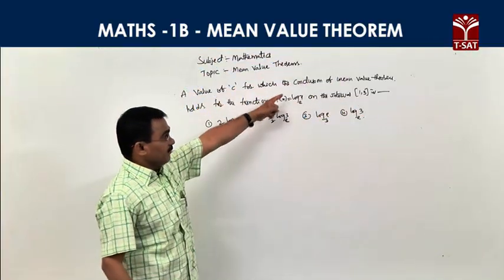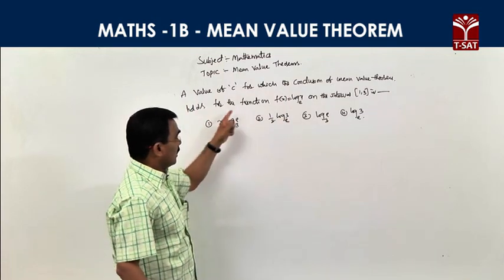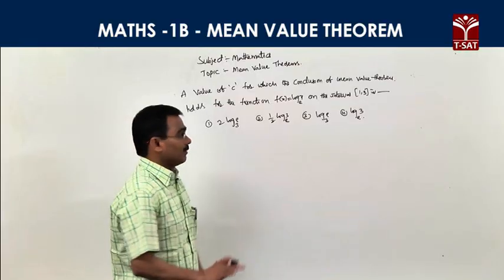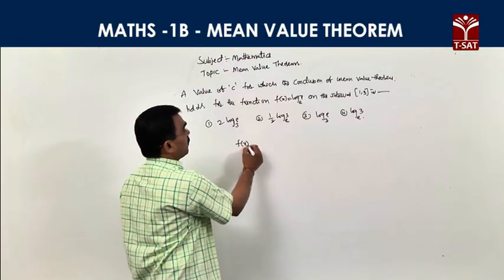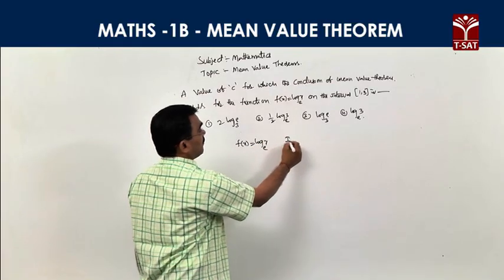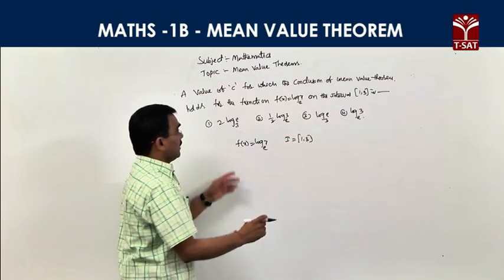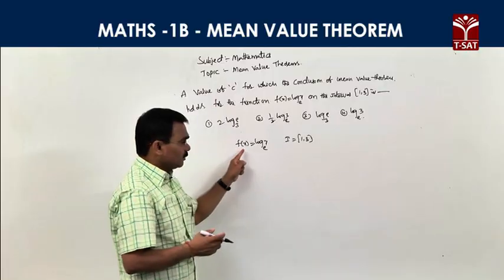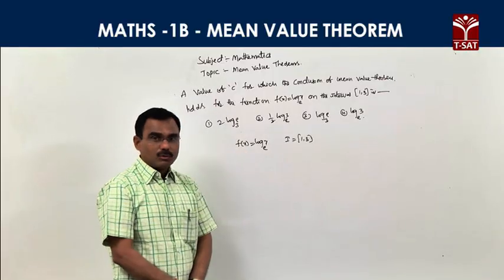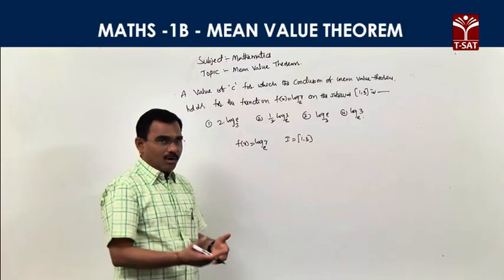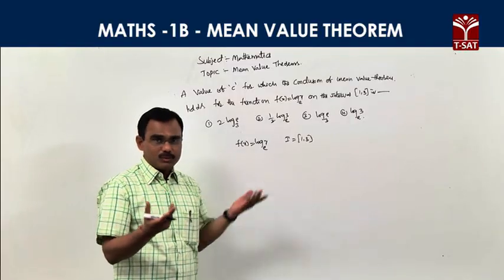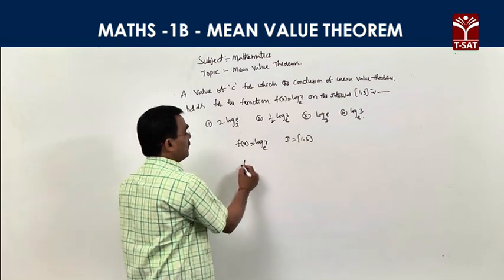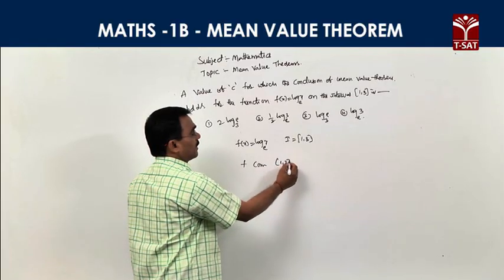What value of c, for which the conclusion of the mean value theorem holds for the function f of x equal to log x base c on the closed interval 1 comma 3? Given function is f of x equal to log x base c and the interval is 1 comma 3, right? The conclusion of the mean value theorem, Lagrange's mean value theorem. Given function is log x and the interval is closed 1 comma 3. Log x is always a continuous function in its domain. The domain is positive real numbers, and 1 comma 3 is also a subset of positive real numbers. That's why f is a continuous function in the closed interval 1 comma 3.